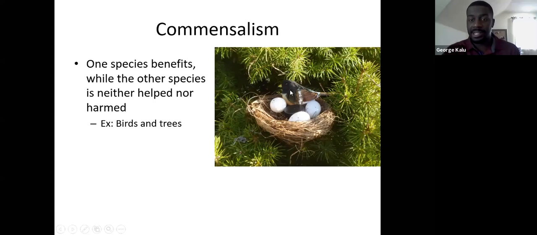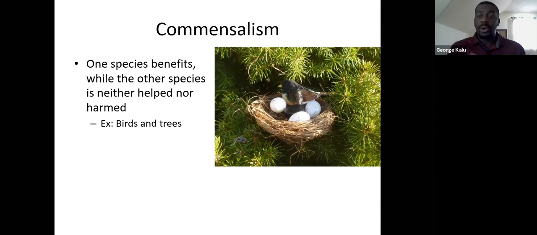The bird is going to be able to create a nest from the twigs and the branches that are around, and it's going to build its nest inside the tree. That gives the bird a home. It's able to protect its eggs and its offspring, and protect itself. It creates a safe haven essentially for itself.